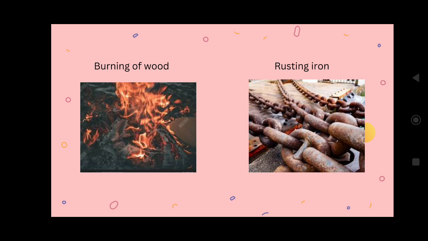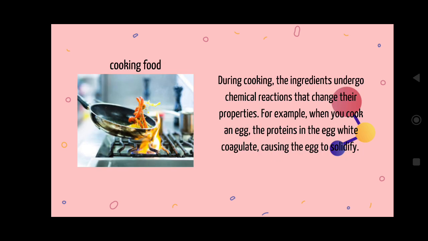Here is rusting of iron. Initially it is pure iron, but after that we get a reddish brown solid layer on the metal. That is said to be rust. Next, cooking. Daily you eat something that is cooked. Cooking is also a permanent change, and we are getting new substances.